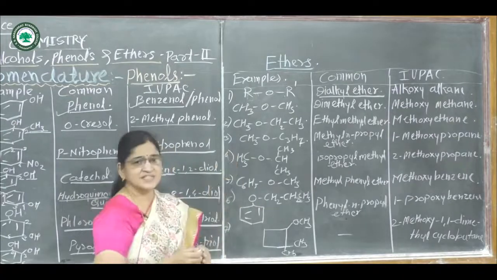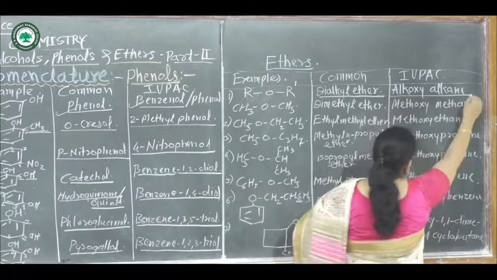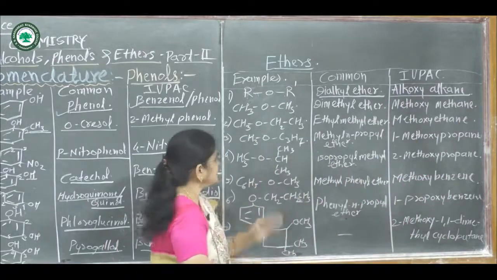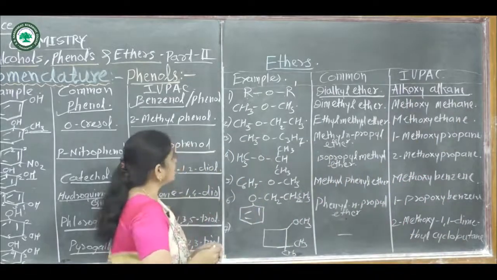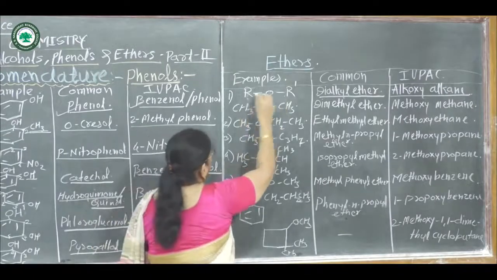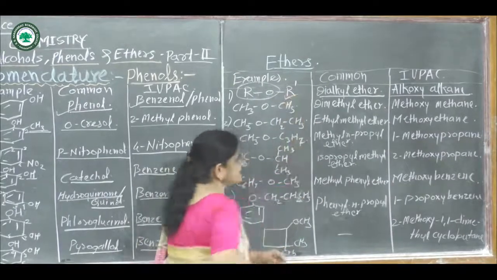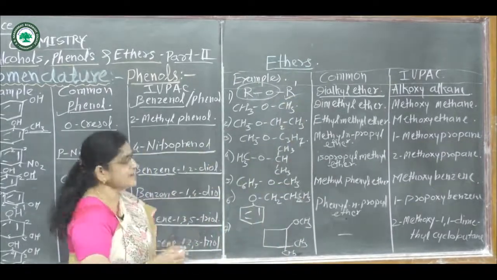And in the IUPAC system, these are named as alkoxyalkane. In the IUPAC system, these are named as alkoxyalkane. Alkoxyalkane means in ROR, one part is the alkoxy group and the remaining part is the representation of the higher alkane.